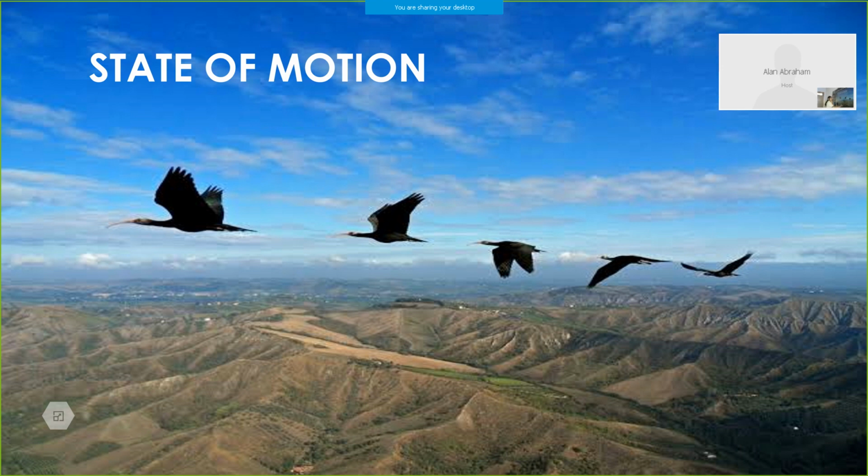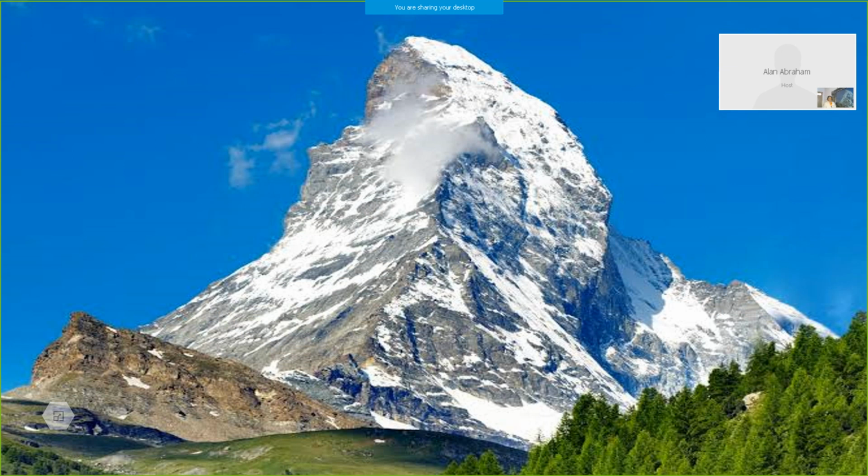And now, what can you see in this picture? A mountain. The position of the mountain is not changing, right? The mountain was there for a long time, so many years. Its position is not changing with time, months or years. So we can say no change in position for this object.